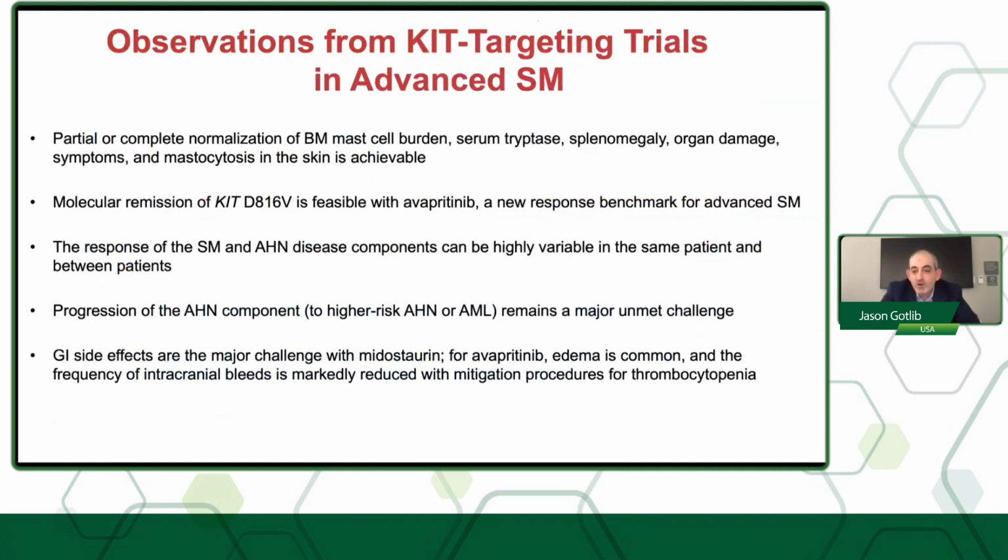And so in that regard, there are now protocols starting that are looking at the combination, for example, of avapritinib or bezuclastinib with an AHN-directed therapy, such as a hypomethylating agent for an associated MDS or MDS-MPN. With midostaurin, the major adverse effects or challenges clinically are GI side effects, and for avapritinib, edema and the issue of intracranial bleeds, which seem to be mitigated nicely with the strategies used for mitigation.